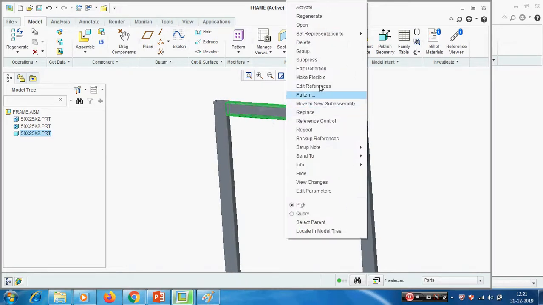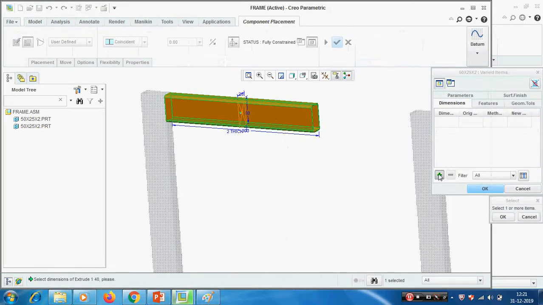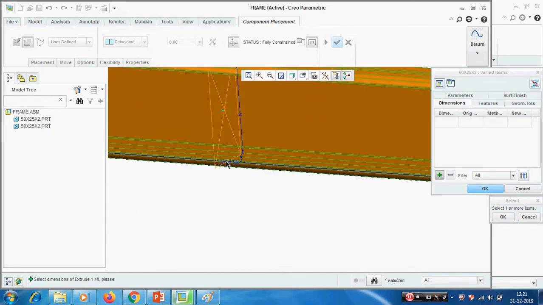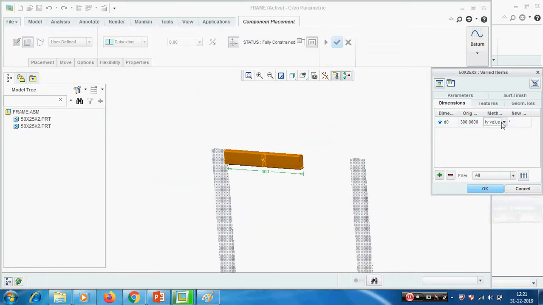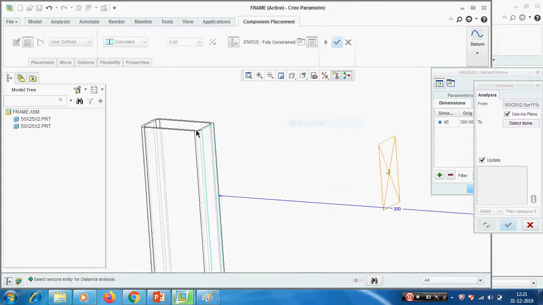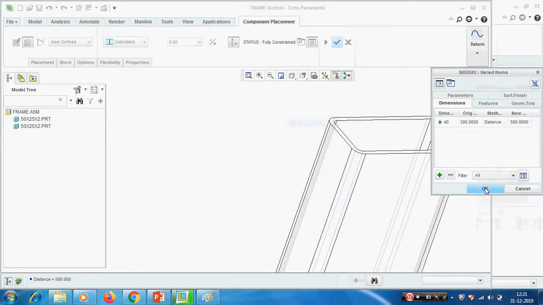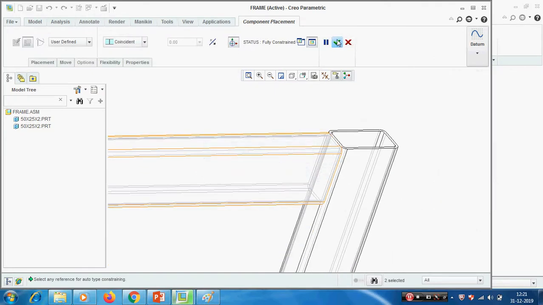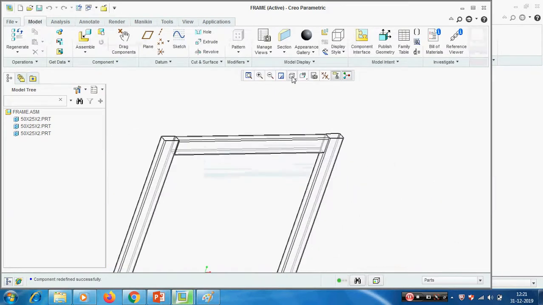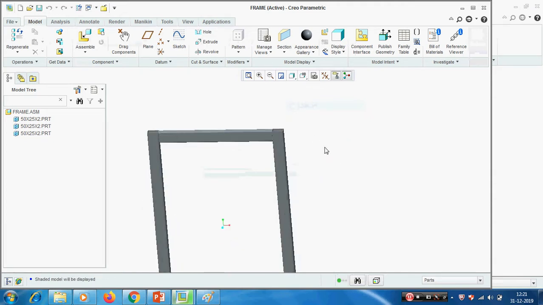Okay, make flexible, click on that, select the length dimension, 2 plus. Here instead of selecting by value or curve, select the distance, go to hidden, distance from this surface to this surface, go OK. Okay, now why we are giving like this means if we are changing this, automatically it extends and attaches with this end.